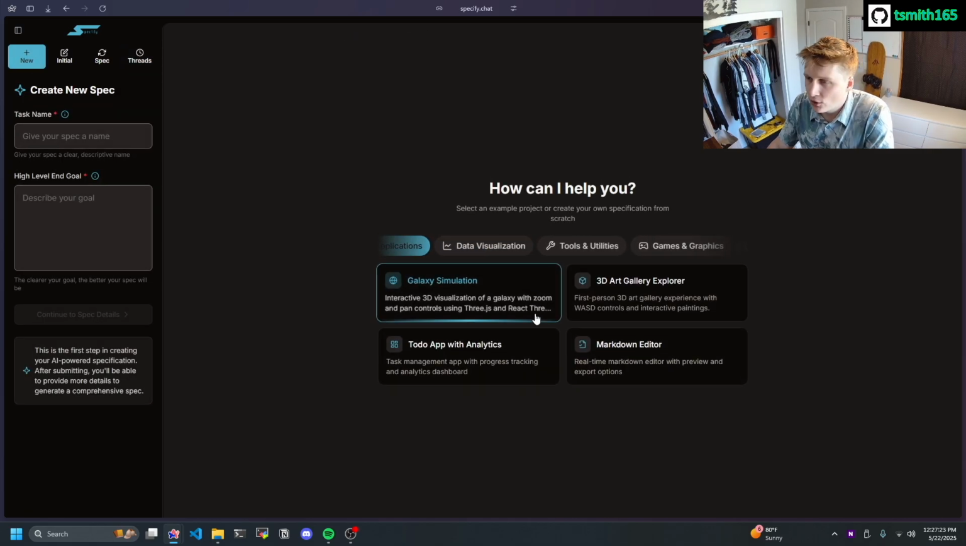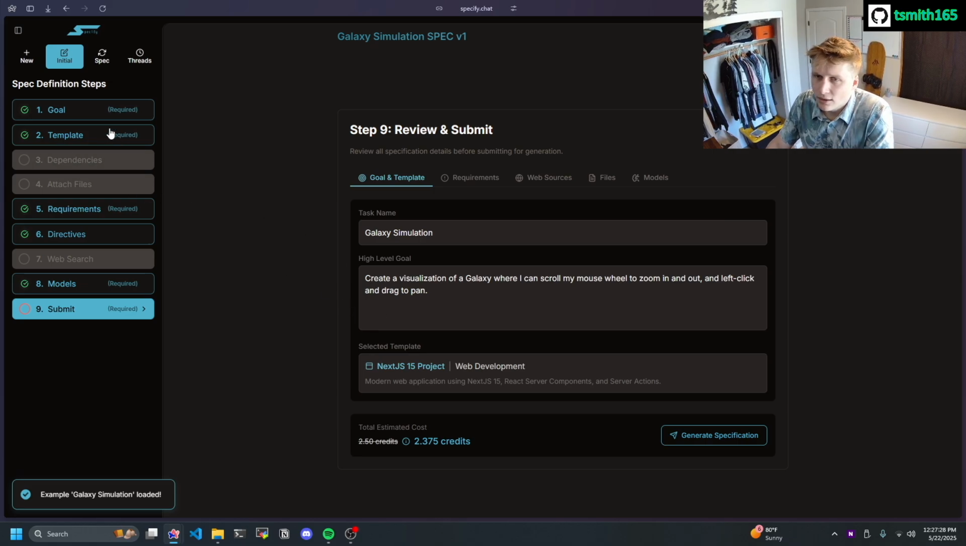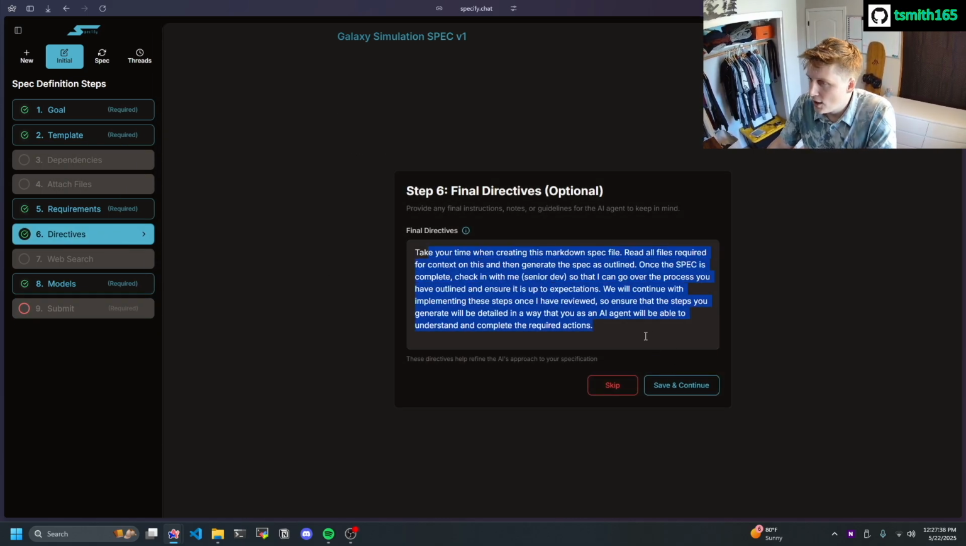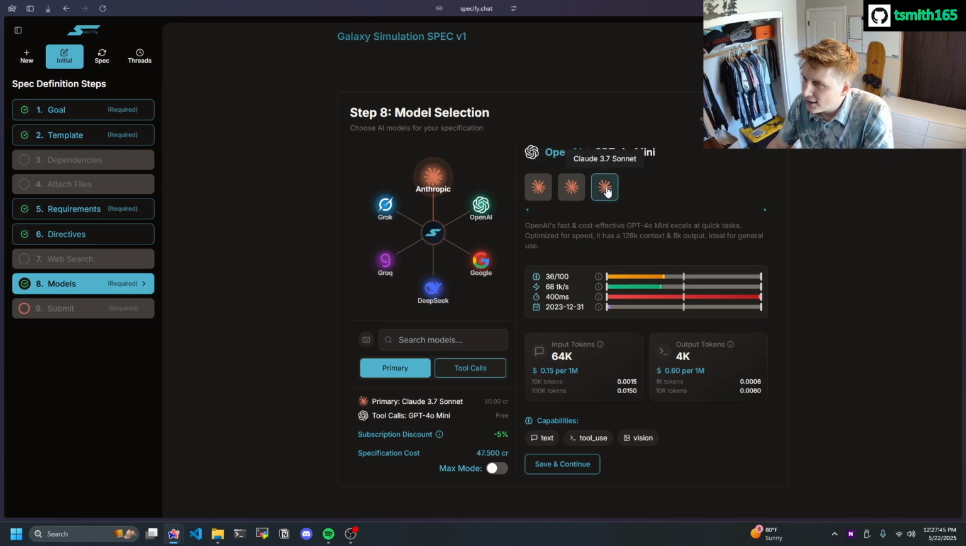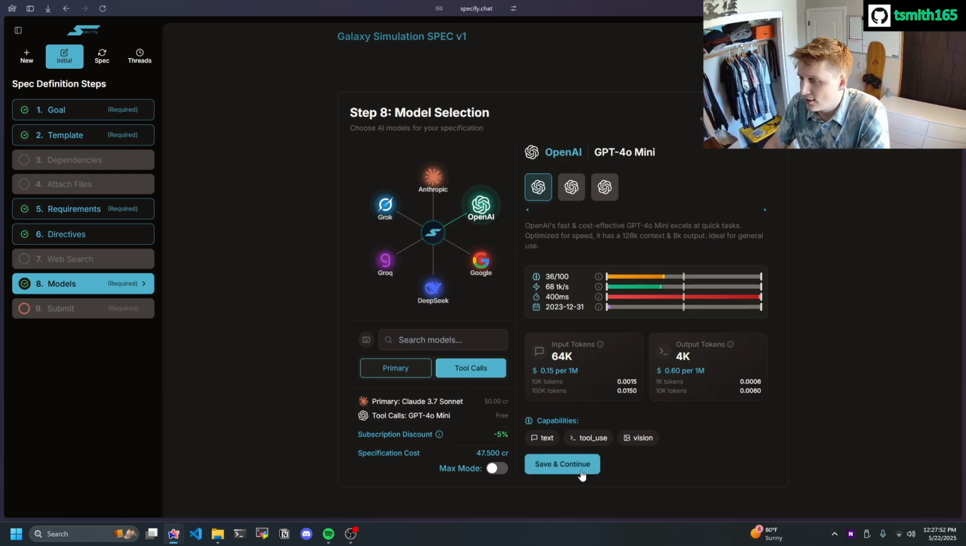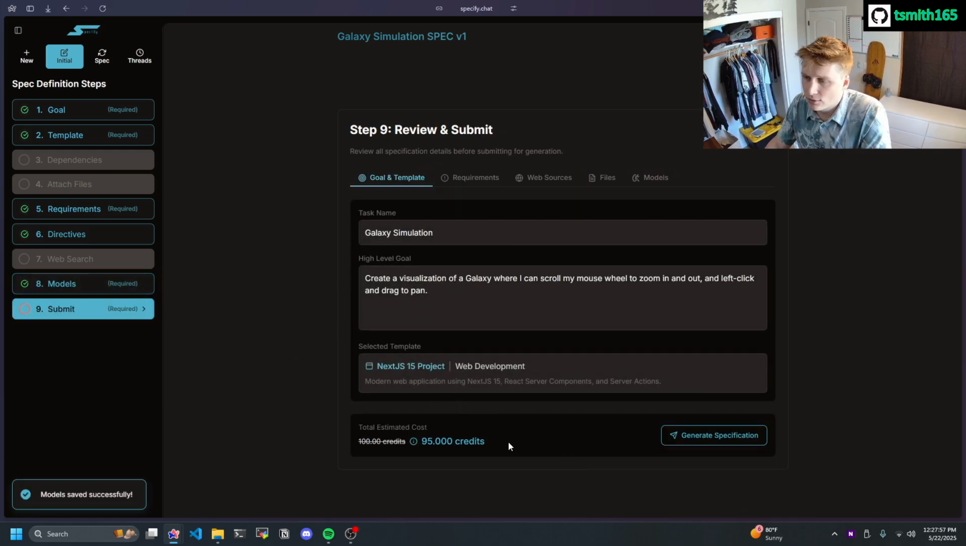But if we want to generate a new one, let's just go with the galaxy simulation. So when we load an example, it's going to already have filled out a lot of the required fields, or all of the required fields really. It's also going to have put in some final directives, and it'll have selected GPT-4o Mini for both. I don't really want that, so let's try Claude 3.7 Sonnet, and I think 4o Mini is a good tool call model, so we'll save it as that. And let's even enable max mode, even though we're probably not going to use max mode.